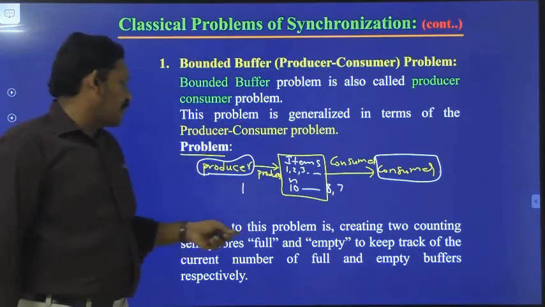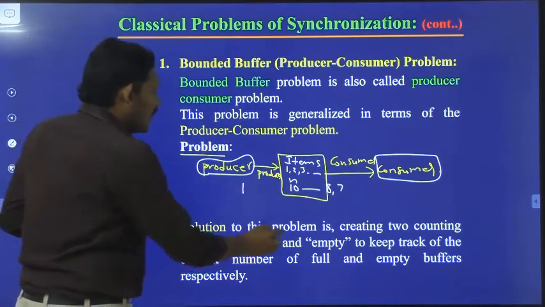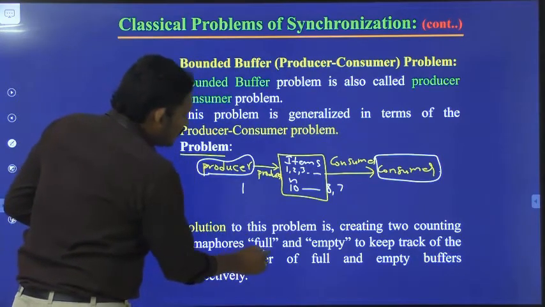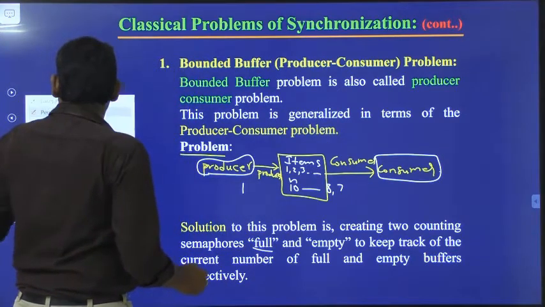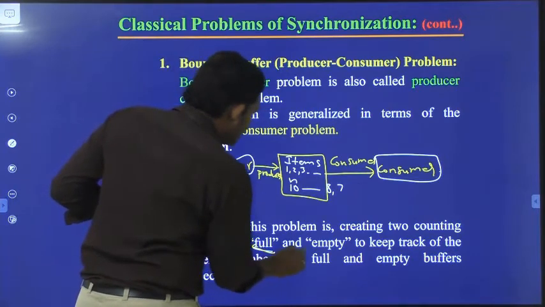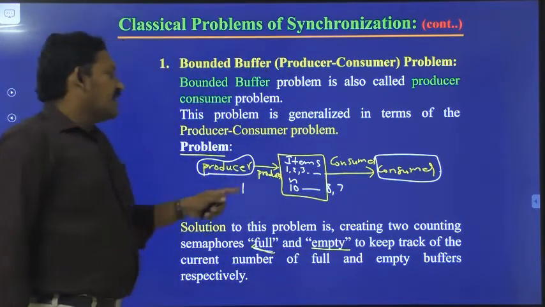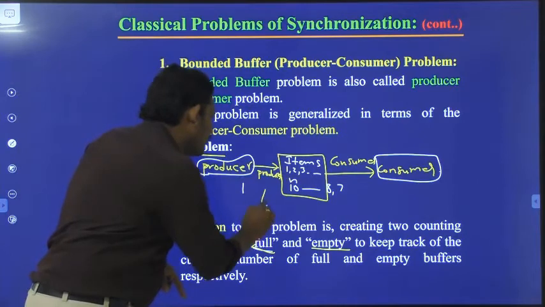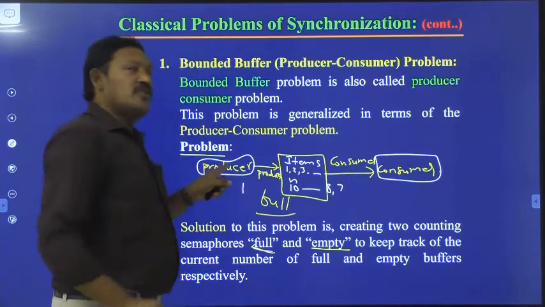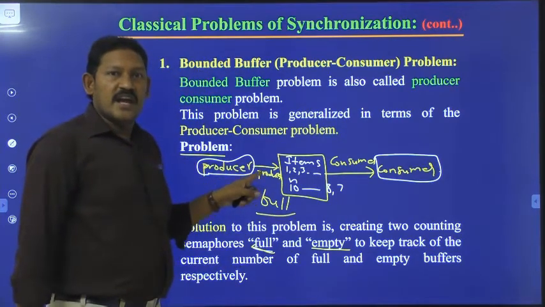In order to overcome that problem, we can use two counting semaphores. One is full and the other is empty. If it is full, the producer will not produce any items.